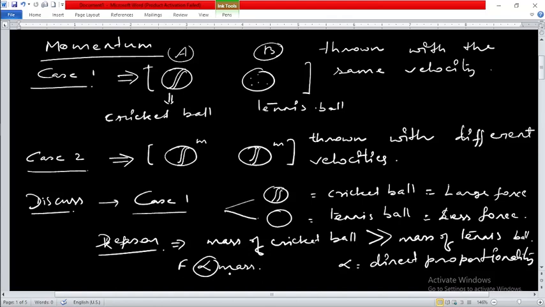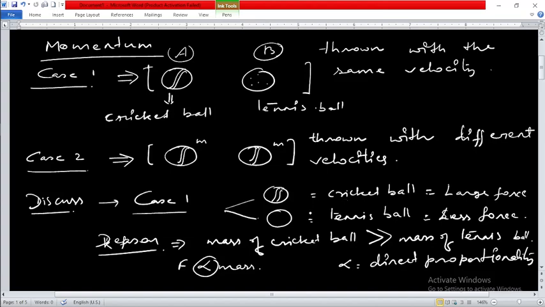Proportionality always gives the dependency; it shows the relation between the two quantities. Here, if the mass is increased, force is also increased. If mass is less, force required will be less. So we can say that force is directly proportional to mass according to this situation, because here the cricket ball has more mass than the tennis ball, and that is why you require more force to stop the ball.